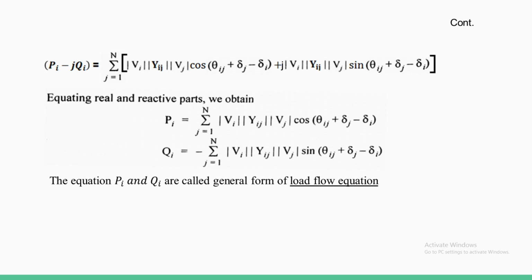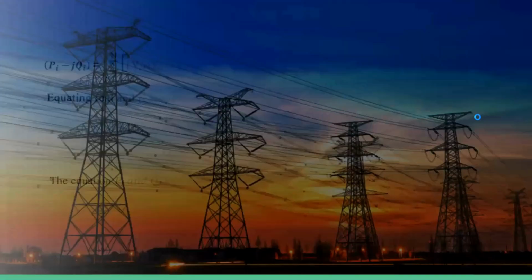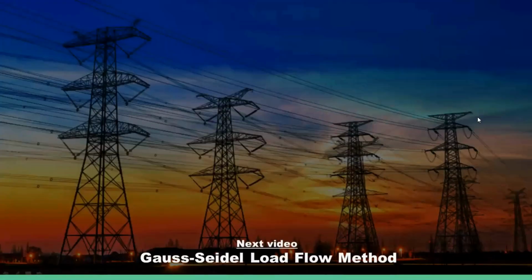These equations are very important for finding the power flow solutions. The power flow equations are nonlinear equations, so a mathematical method is required to solve the problem. Here I use the numerical methods: the Gauss-Seidel method, the Newton-Raphson method, and the fast decoupled load flow method. These three methods are important methods to give the solutions of the power system network. Next class, we are going to see the Gauss-Seidel load flow.